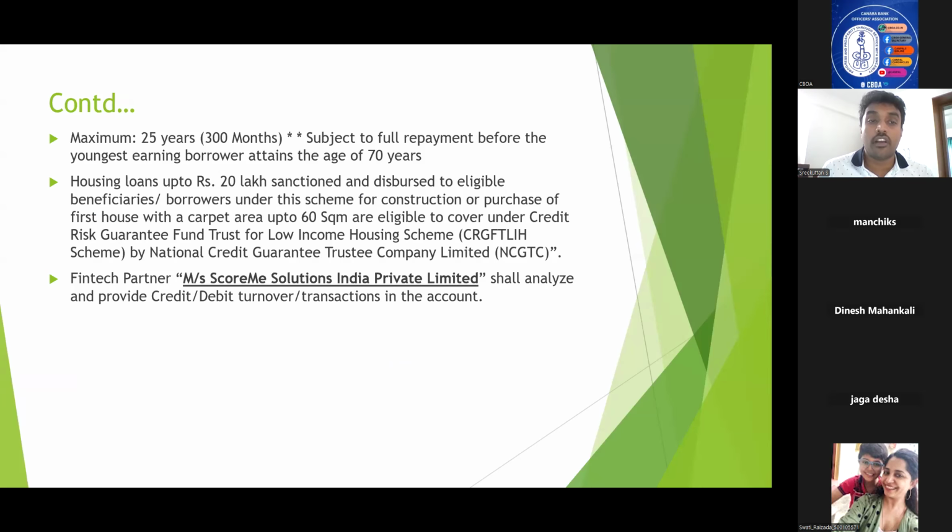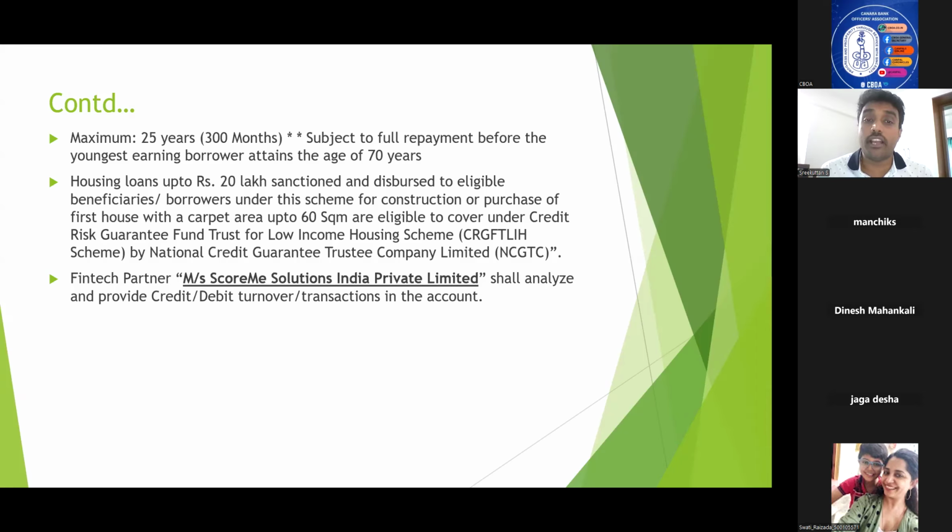And the repayment period also changes. In the general housing loan scheme, it was 30 years. Here it is only 25 years, subject to full repayment before the youngest borrower attains the age of 70 years. Earlier in the general scheme, it was 75 years. Here it is 70 years, 25 years. Okay. Age is 70 years, and maximum repayment period is 25 years.